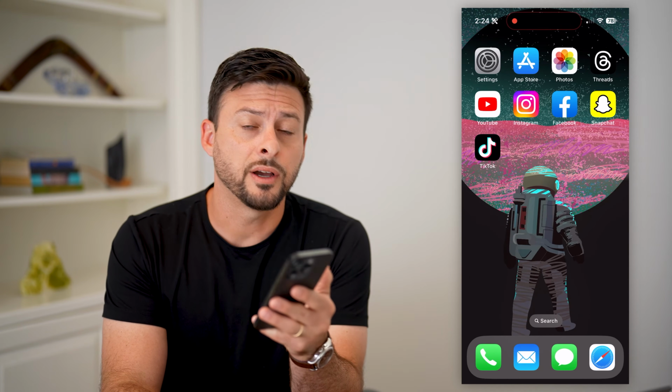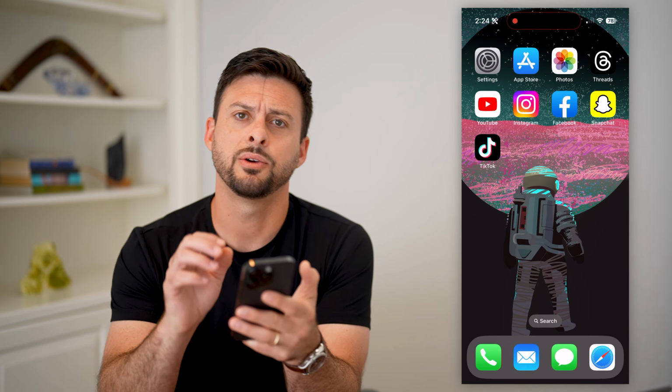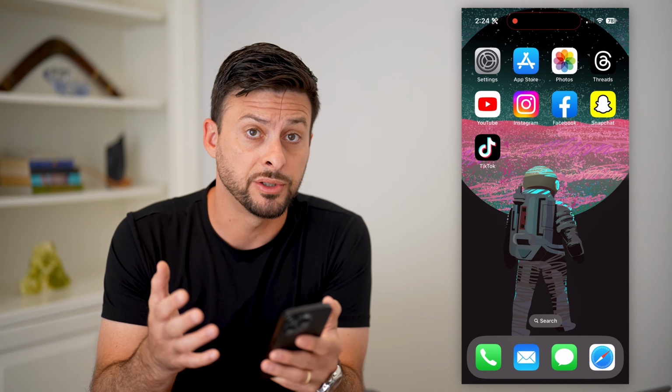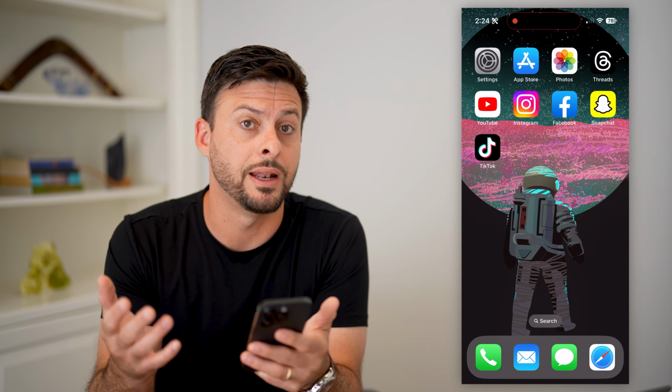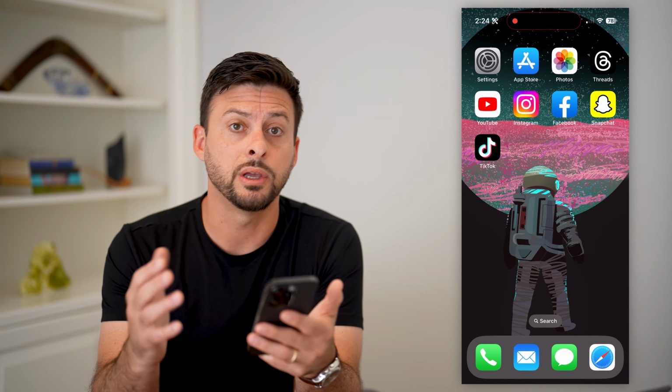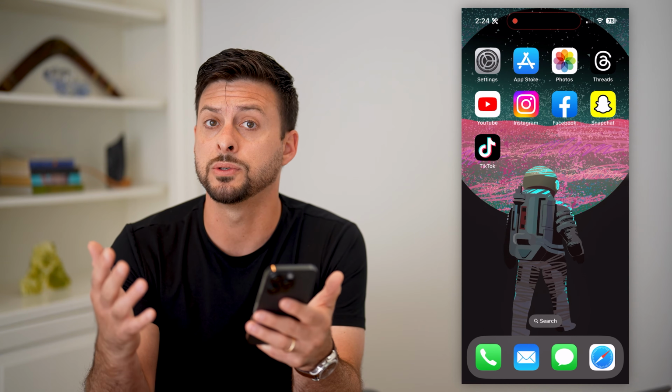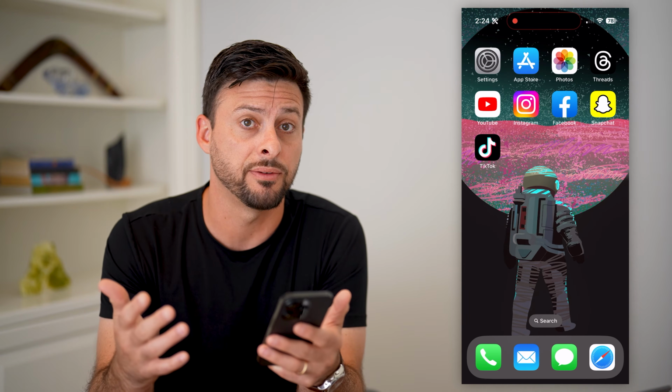Here's how to fix TikTok not letting you like videos. Now, if you're on TikTok and you're watching a bunch of videos and you wanted to go through and like them, but it's just not working or it's not letting you do that, I'm going to walk you through some steps on why that might be and how to get it fixed.